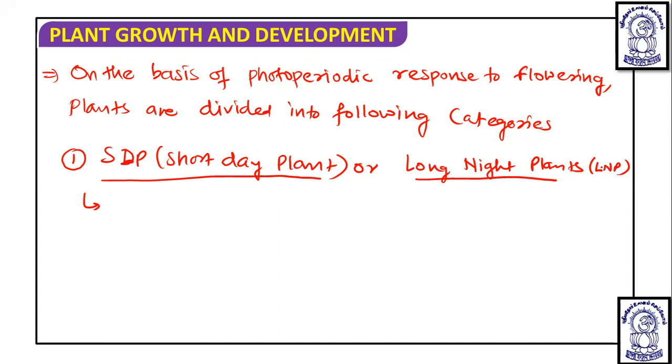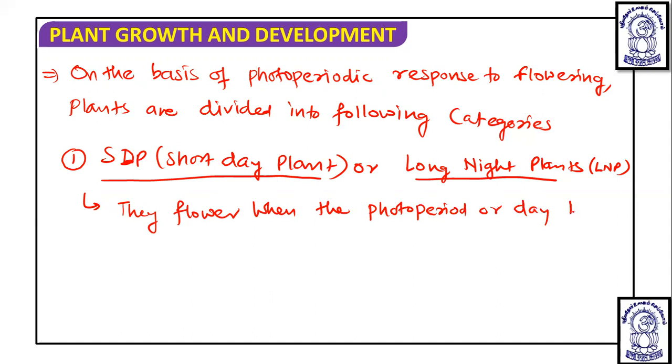Obviously, if the day is short, the night is going to be long. So this short day plant flowers when the photoperiod or day length is below a critical period.